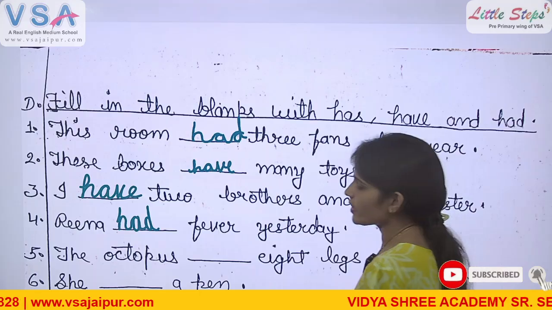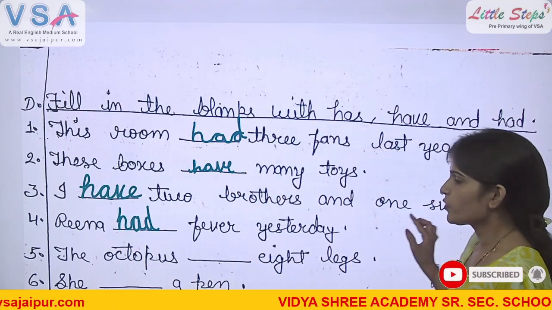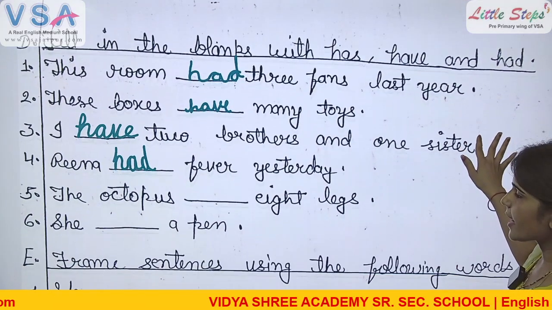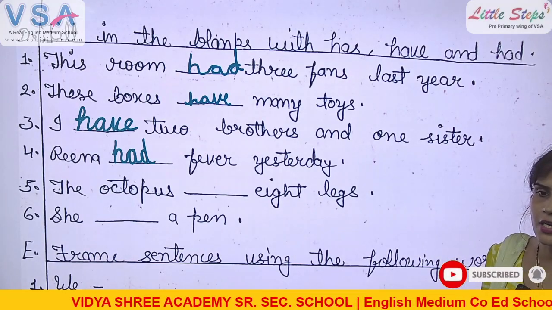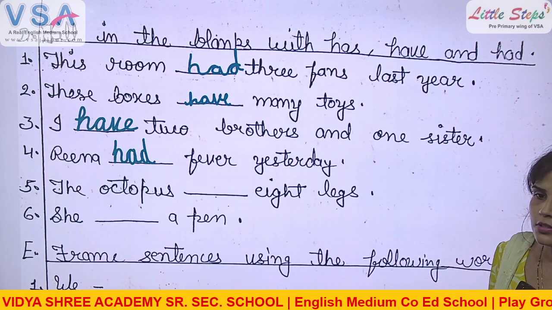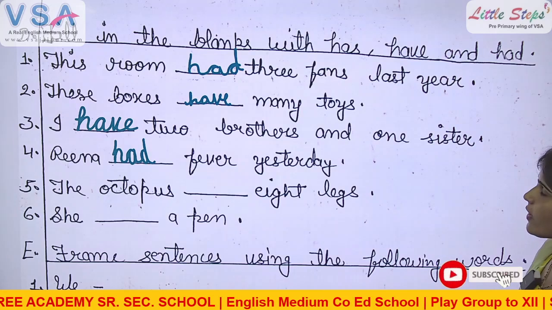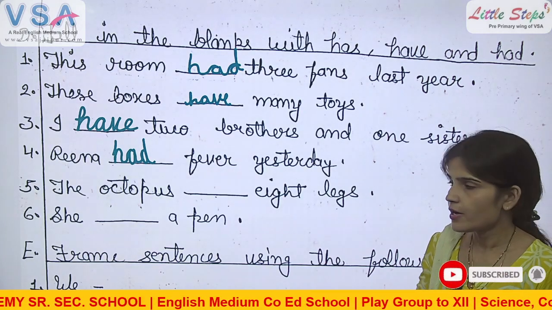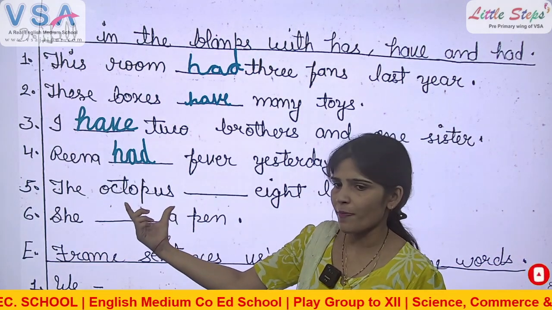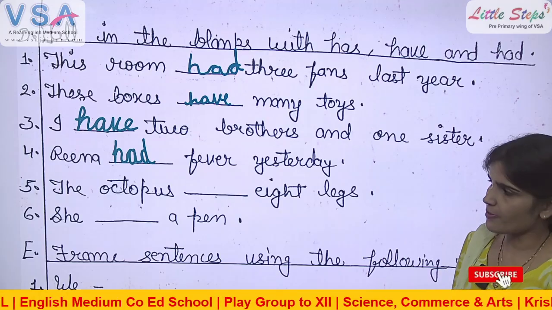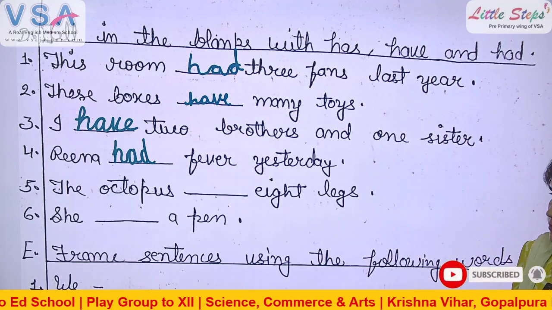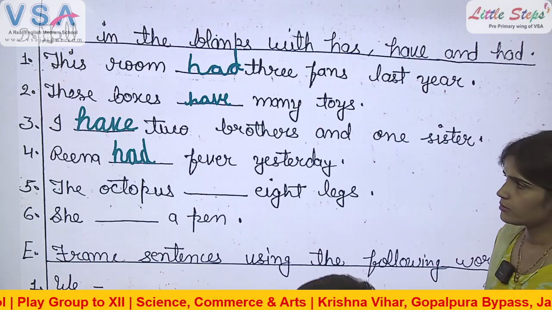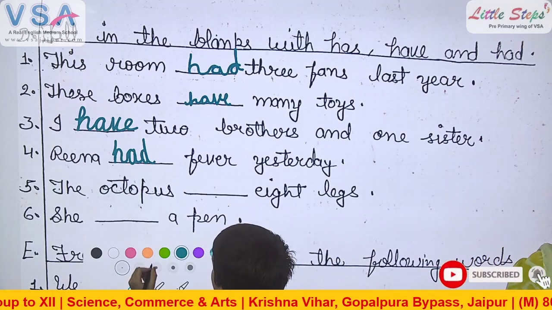Okay, now look at number 5. Yes, Kushvi, stand up. The octopus dash 8 legs. First of all, tell me which time this sentence is indicating. Present time. So which verb will come, has or have? Look at the subject. The octopus. Very good. Come here, fill it. Do it fast.